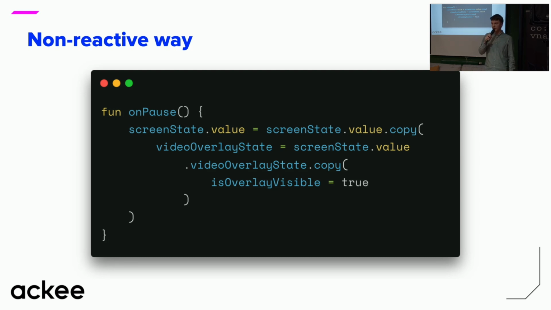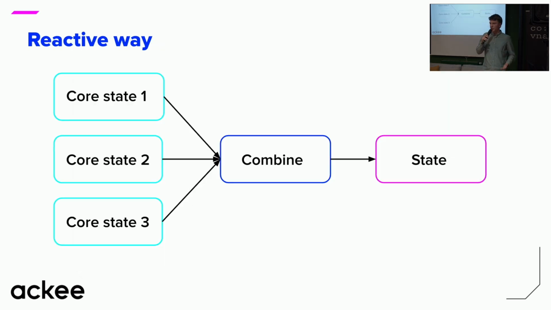And in my opinion, it doesn't even make much sense, because why would you need to access the whole screen state and mutate it in some strange ways maybe, when you just wanted to change a single independent thing on the screen? And that's where the reactive way comes in to save us.